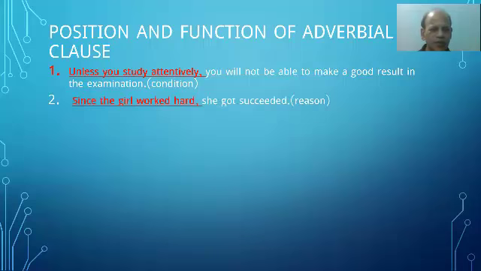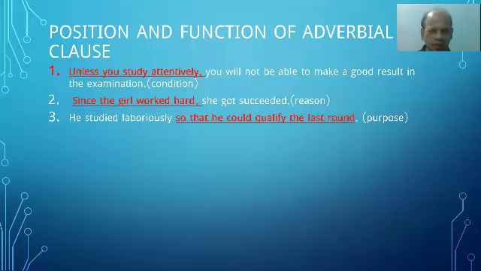Next, number two, since the girl worked hard, she got succeeded. You see, since the girl worked hard, it is giving the reason. So it is an adverb clause of reason. Number three, he studied laboriously so that he could qualify the last round.